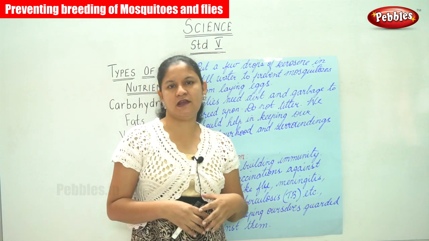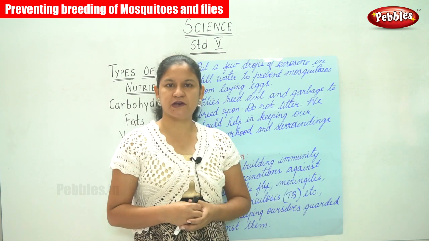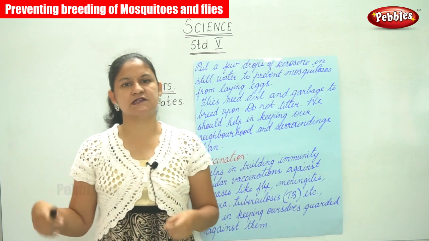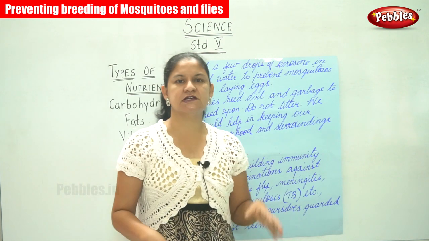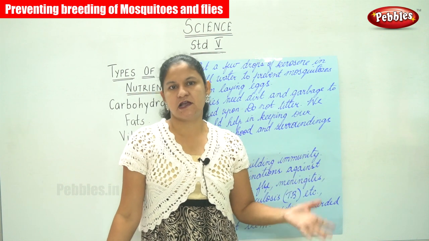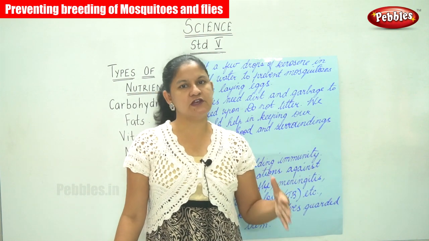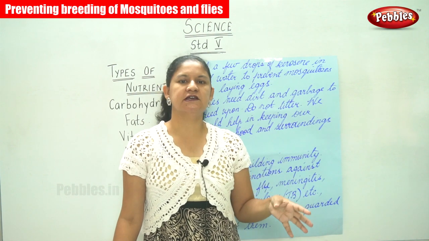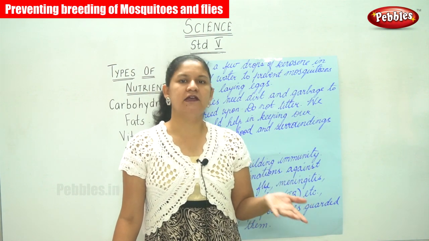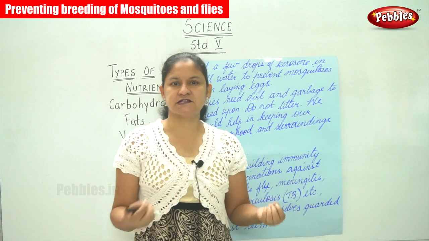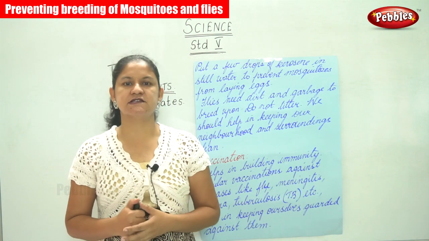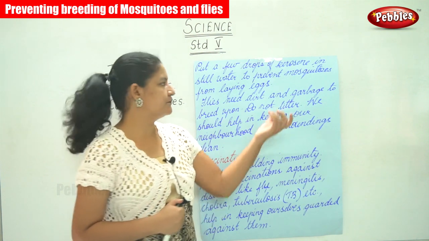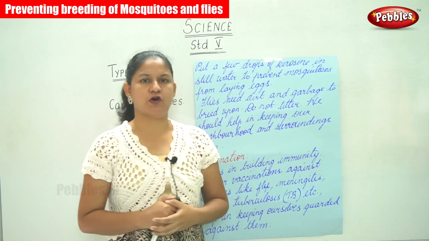What happens when we have a vacant place? We tend to take all the dust that accumulates in our houses and dump it in that vacant place. Over a period of time, you will find the dust getting accumulated, and at the end of the day it results in the spread of diseases, because flies prefer dirt or garbage to breed upon.